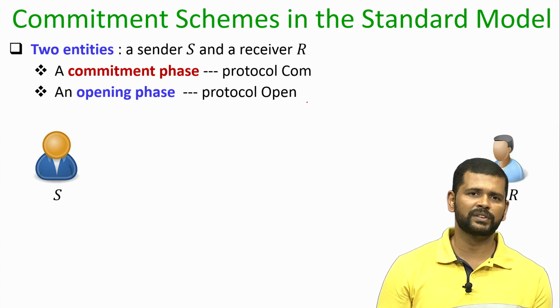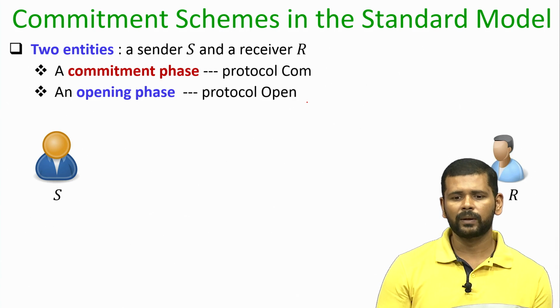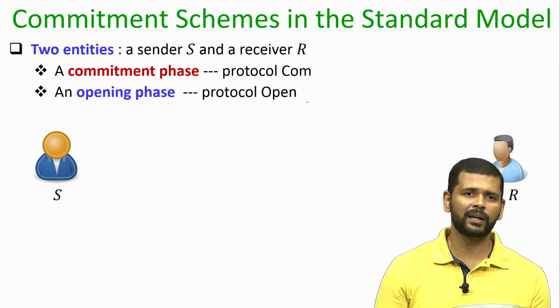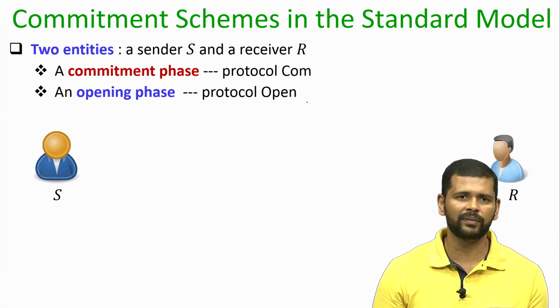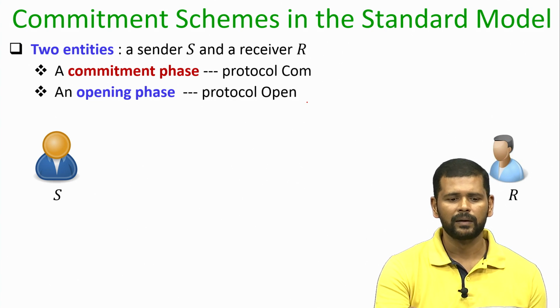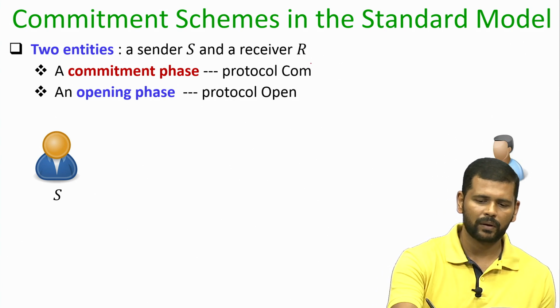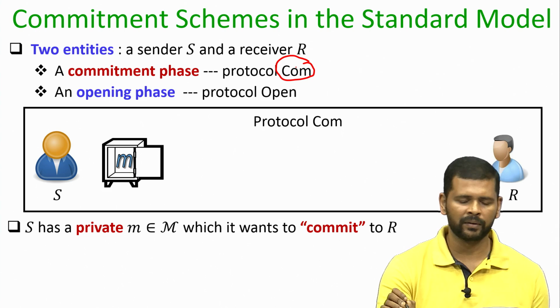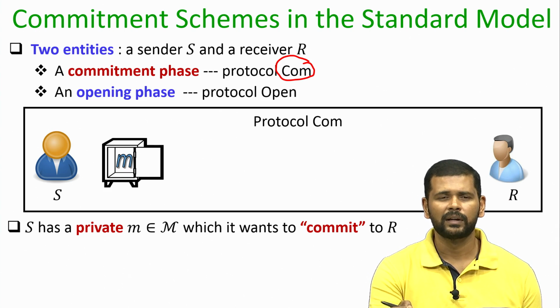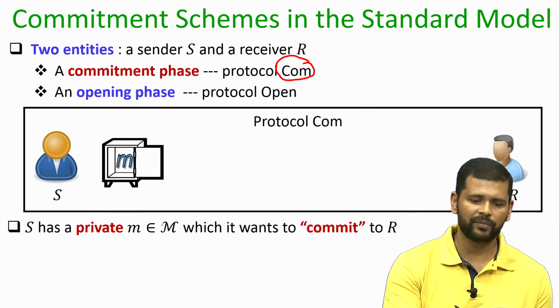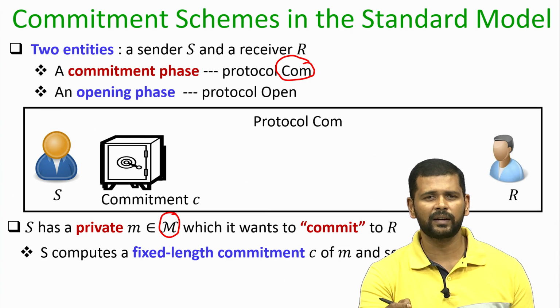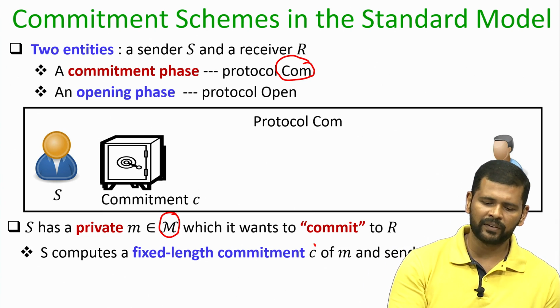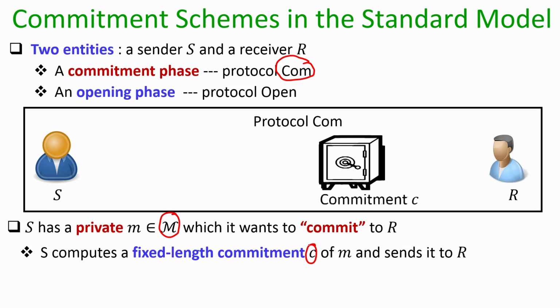Here we are now going to instantiate a commitment scheme where the proof will be in the standard model. Just to recall, a commitment scheme is a cryptographic primitive involving two entities, namely a sender and a receiver, and it is a two phase protocol. In the commit phase, a sender invokes a protocol commit or com, and in the opening phase an open protocol is executed. In the commit phase, the sender has a message m from some message space which it wants to commit to the receiver, and to do that the sender computes a fixed length commitment of the message, which I denote by C, and sends the commitment C to the receiver R.